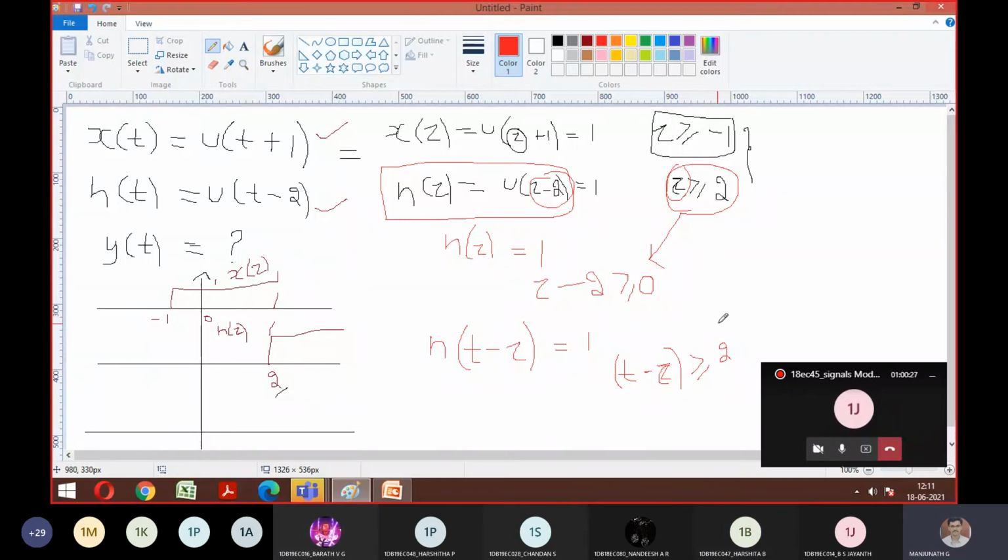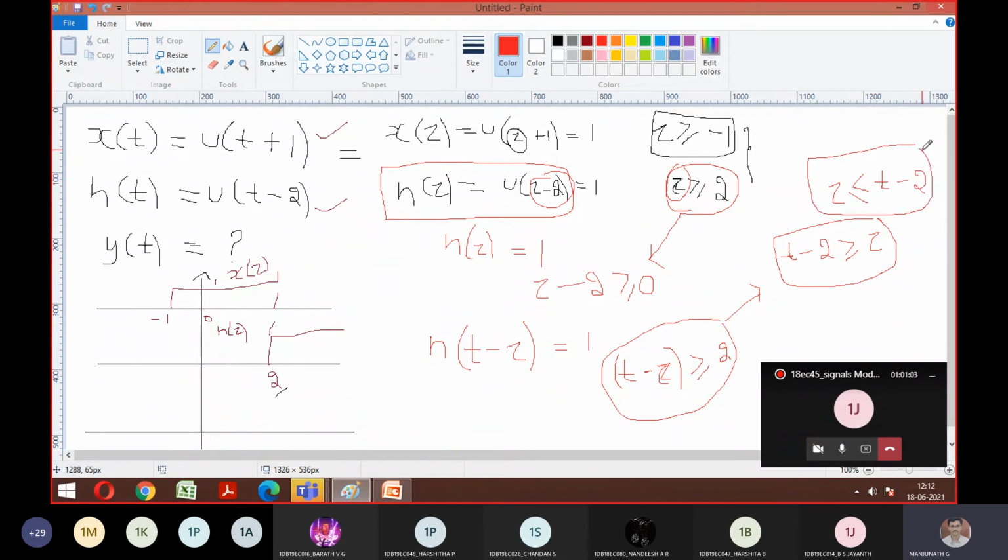Yes, sir. So now tell me how I can write this. This can also be written as how? Can I write this as t minus 2 greater than or equal to tau? Is this possible? I'll just shuffle the things. Or I can write tau less than or equal to t minus 2. Are both the same? Yes, sir. So if anybody still has doubts here, ask me.